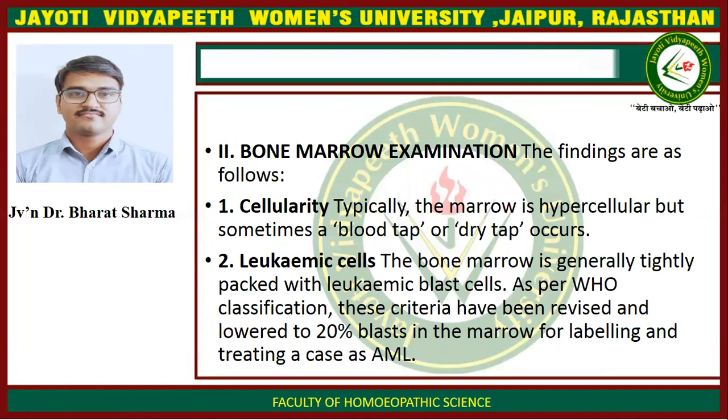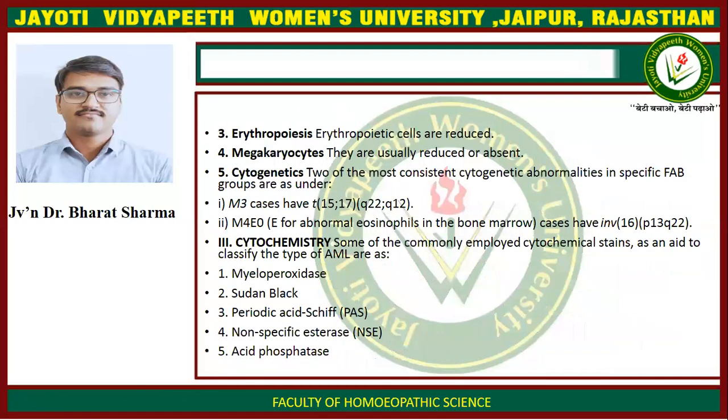Second is bone marrow examination. The examinations are as follows. Cellularity. Typically the marrow is hypercellular but sometimes a blood tap or dry tap occurs. Leukemic cells. The bone marrow is generally tightly packed with leukemic blast cells. As per WHO classification, these criteria have been revised and lowered to 20% blasts in the marrow for labeling and treating a case of AML. Erythropoiesis cells are reduced. Megakaryocytes are usually reduced or absent.